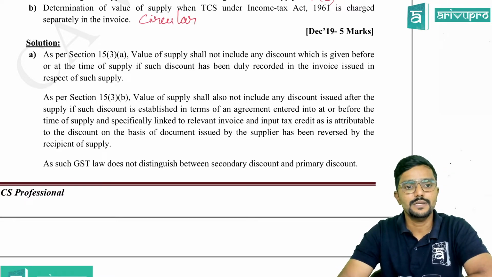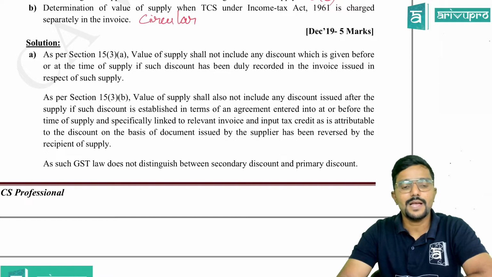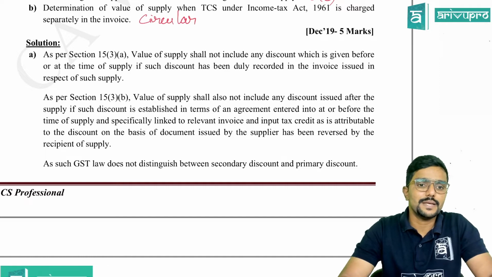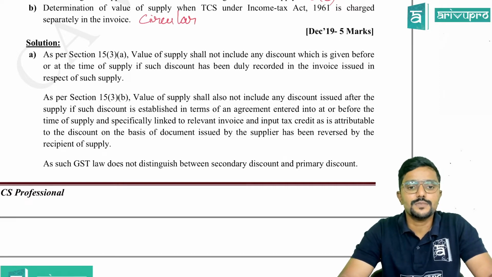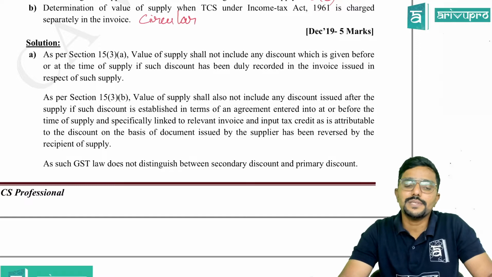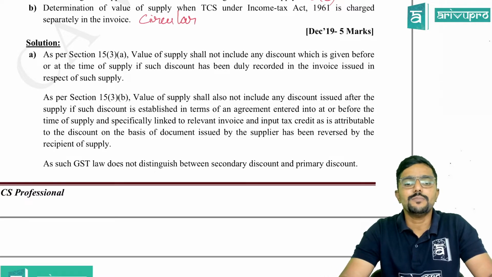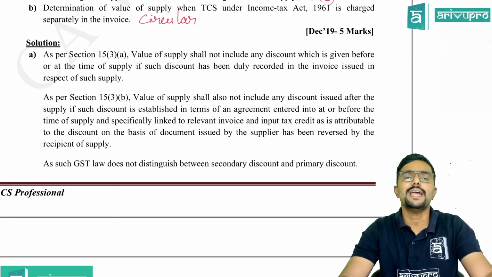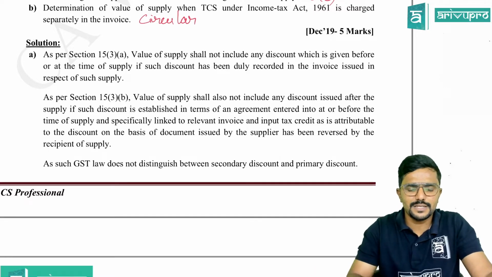Second one, as per section 15.3B, value of supply shall also not include any discount issued after supply, if such discount is established in terms of an agreement entered into at or before the time of supply and specifically linked to a relevant invoice, and input tax credit as is attributable to the discount on the basis of document, that is credit note, issued by the supplier has been reversed by the recipient of supply. What I have done here is just explain whatever is given in section 15.3A and 15.3B. That's all, because here it is purely a theory question.